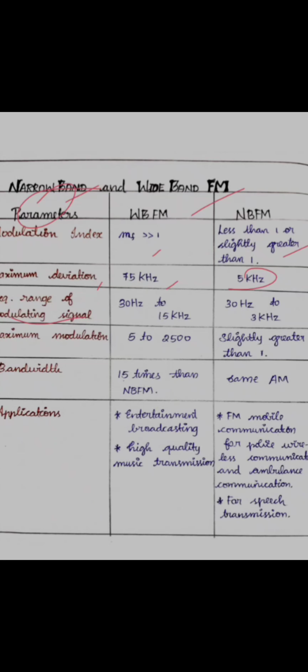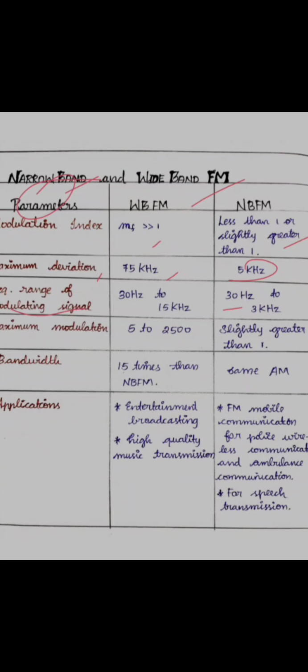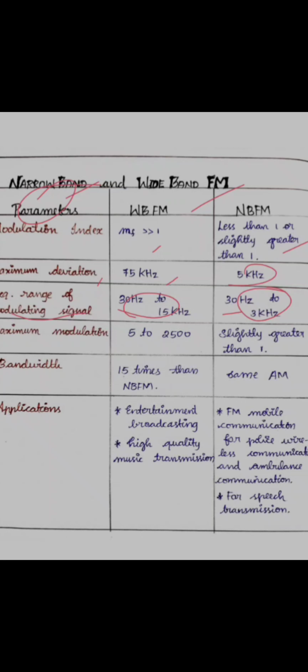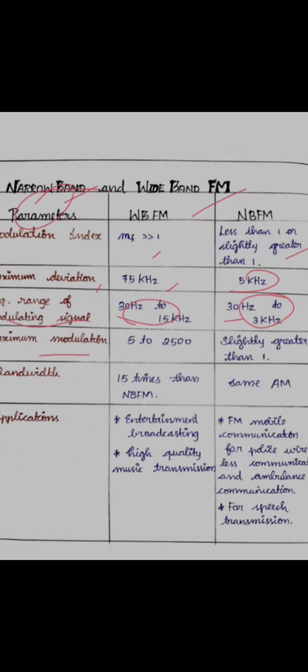Then the next parameter is the frequency range of the modulating signal. The frequency range of the modulating signal for wideband will be 30 Hz to 15 kHz, and for narrowband it will be 30 Hz to 3 kHz. In narrowband, we can see that this is normal human communication, and for wideband, this is human voice, music signals, and some higher frequencies. Next parameter is maximum modulation. For wideband it is 5 to 2500, and as we said for narrowband it is slightly greater than 1.